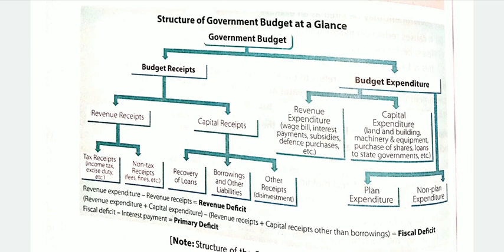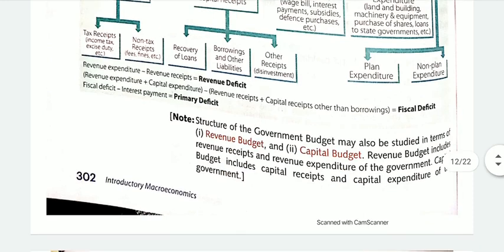And for studying further, you all must learn what comes under revenue receipts and what comes under capital receipts, and what comes under capital expenditure and what comes under revenue expenditure. Otherwise you will be confused. You need to read all these budget receipts, that is revenue and capital receipts, revenue expenditure and capital expenditure, again and again, so that you don't get confused in the further studies.